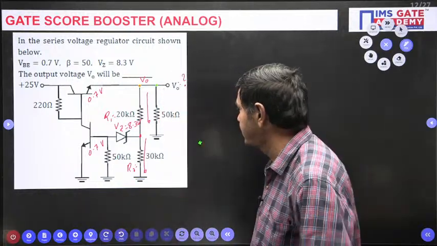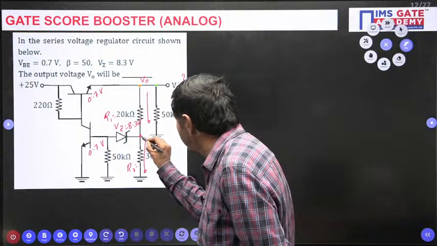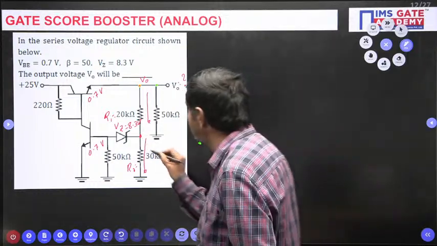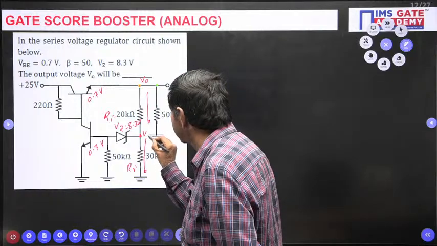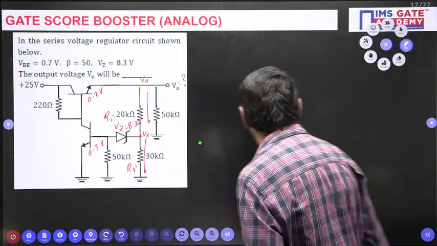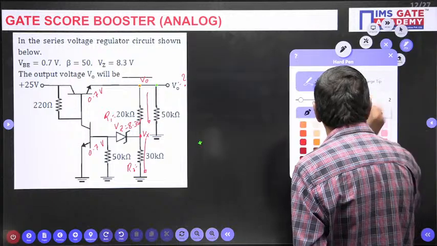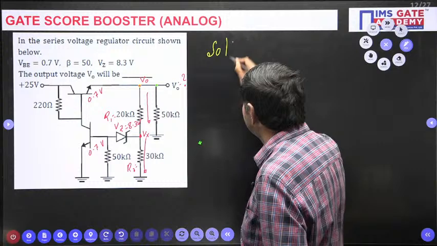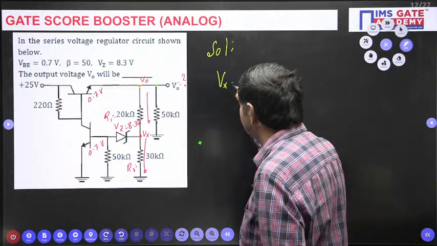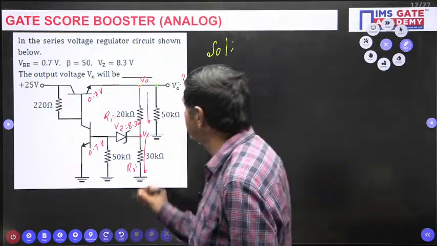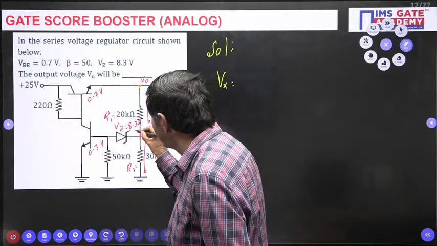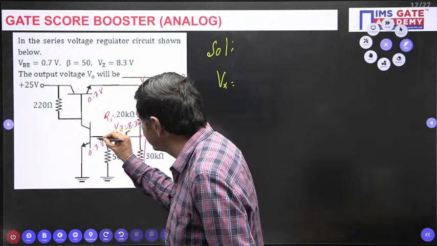Now, please watch. I wish to find this node voltage first. That voltage I denote by the symbol Vx. How can I find this Vx? Vx is nothing but the voltage across this. I will apply KVL in this path.